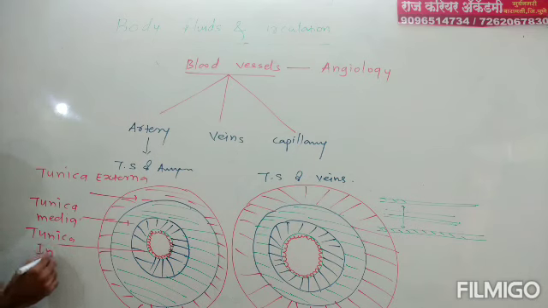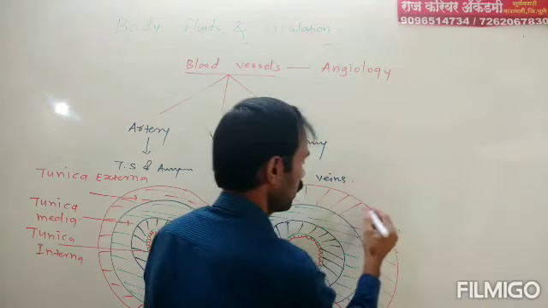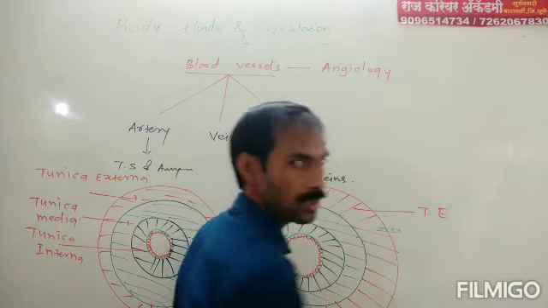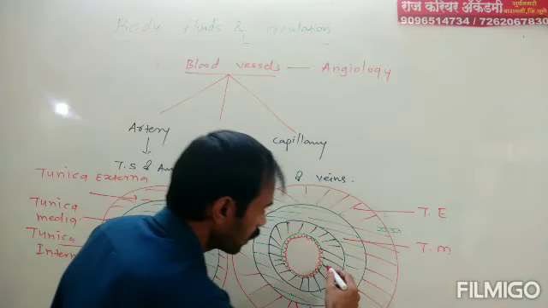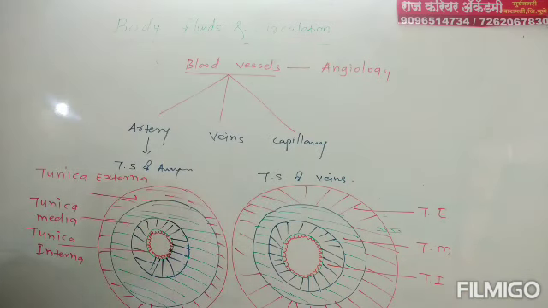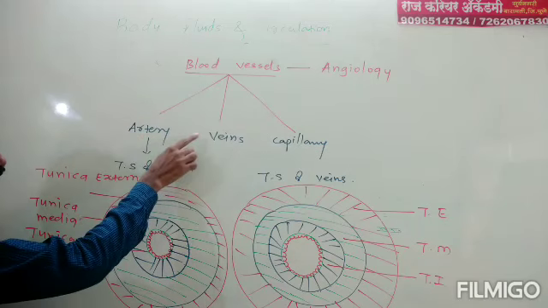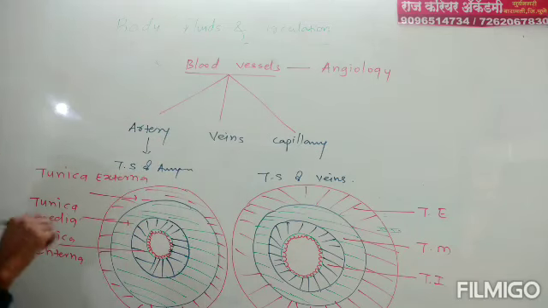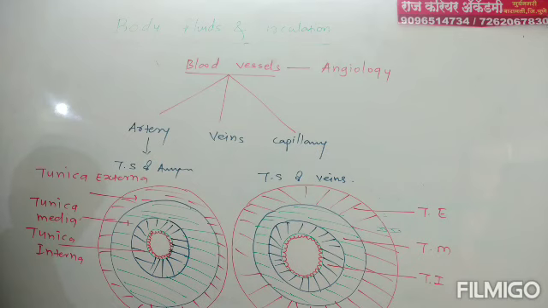Here also it is the same: this part is known as tunica externa, this middle part is known as tunica media, and this inner part is known as tunica interna. There are three layers in both artery and veins. The outermost layer is tunica externa, the middle layer is tunica media, and the inner layer is tunica interna.